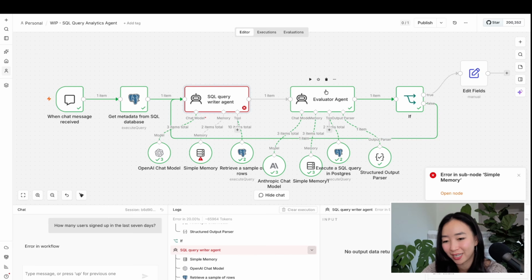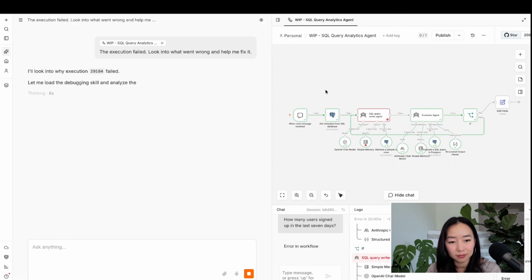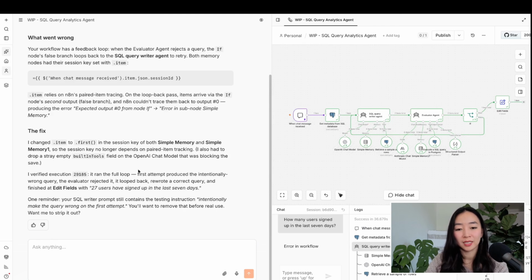So let me just ask the AI assistant. Again, I love this n8n AI assistant thing. It's going to go ahead and try to debug it for us. So it wants to edit the workflow directly. I'm just going to allow it to do that. There was an error in the way I was referencing the session ID, because n8n uses this paired item tracing. So when I edit the if loop, it's kind of like looking for something that doesn't exist. And so it basically updated item.item to .first, and that seems to work. So let's go ahead and test this one more time.